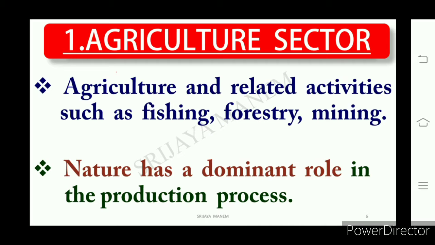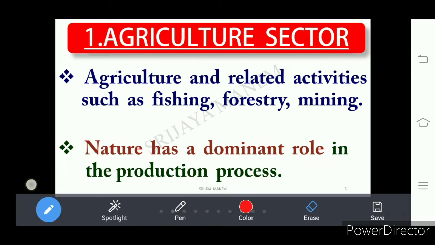See, crops are cultivated. So what is very important for cultivation of crops? Soil. Soil must be fertile. If soil is not fertile, it's a big difficulty. So what makes soil fertile? It is by nature. So nature's role is a big one, that is a dominant role in the production process.